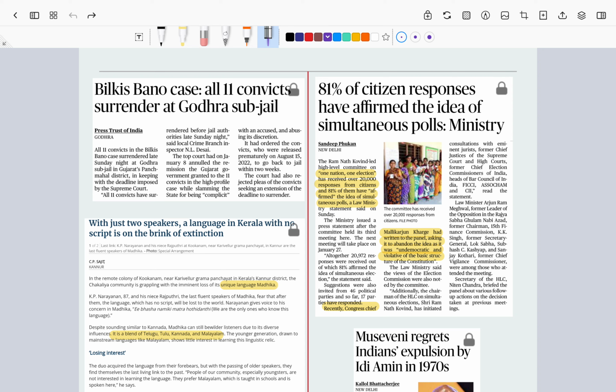But we don't have to get into the details of it, because Ram Nath Kovind's committee has not given details of how One Nation, One Election is going to be feasible. Right? Let's see how further developments in the particular news take place.